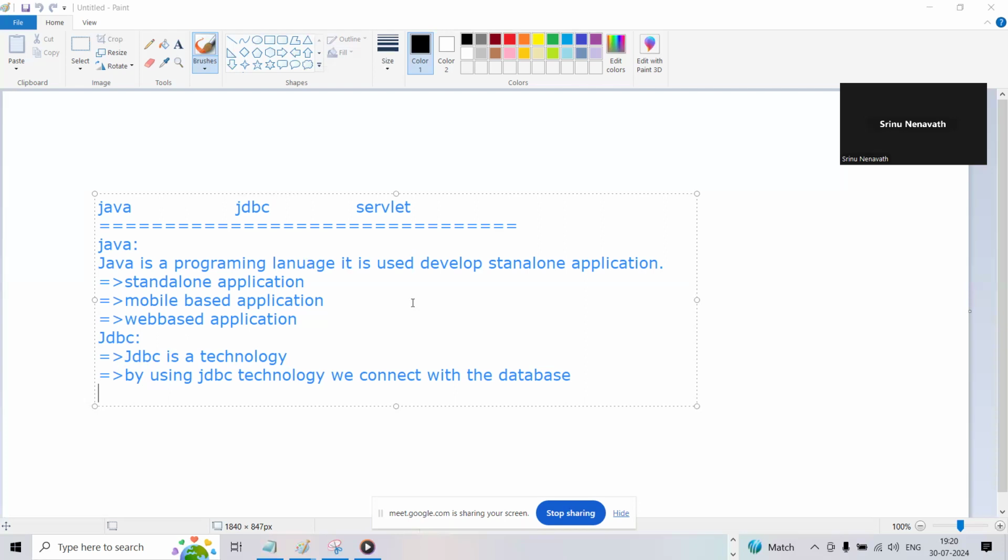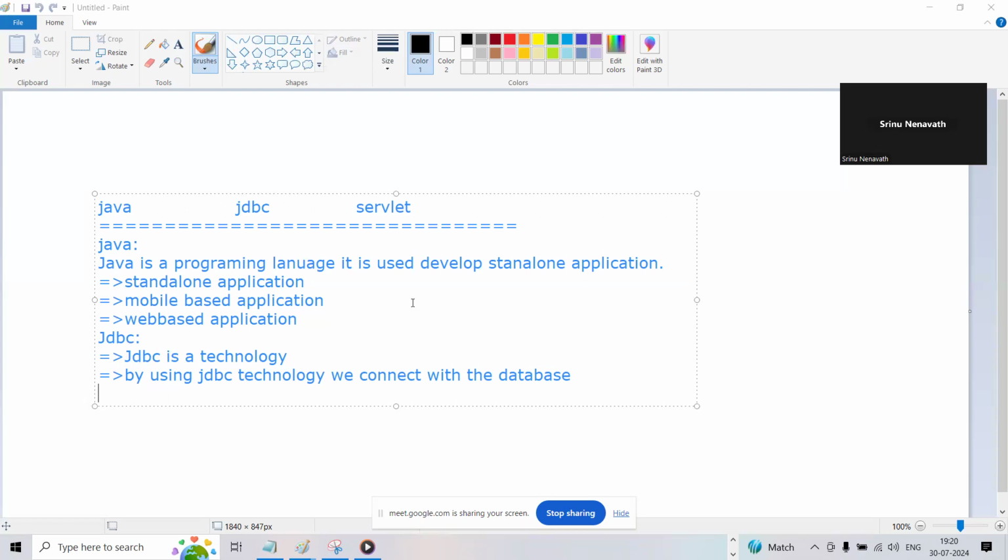If anyone asks what JDBC is, you should say JDBC is a technology and it is a part of Java only, guys. Java, JDBC, and Servlet all come under Java only.